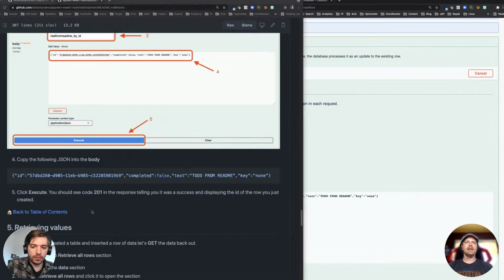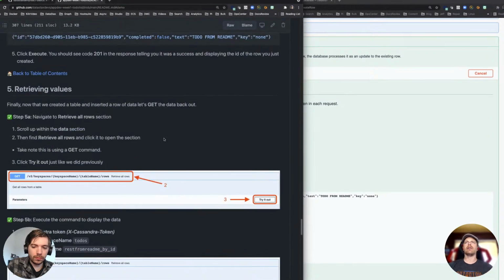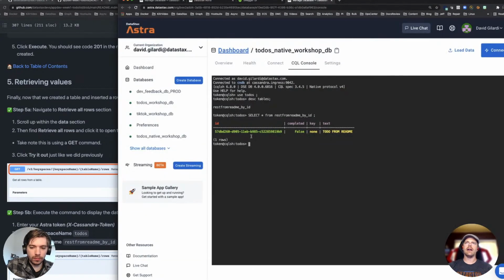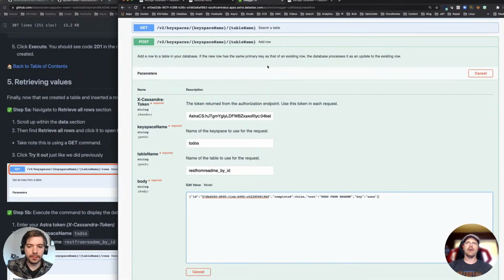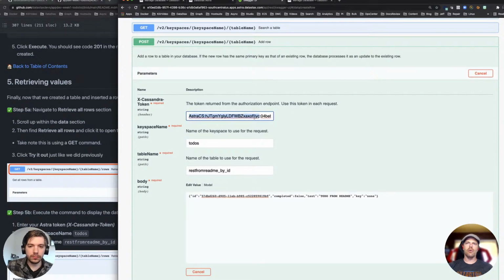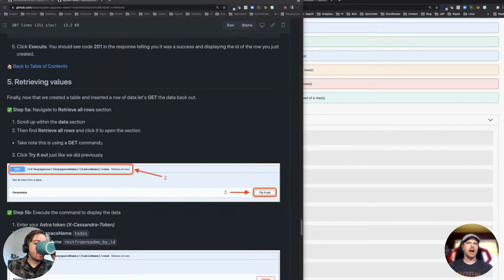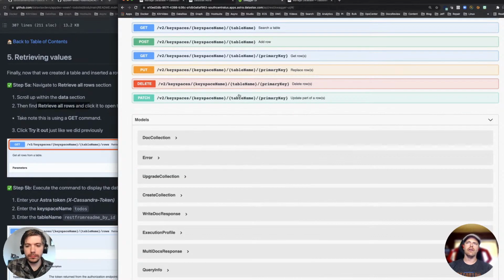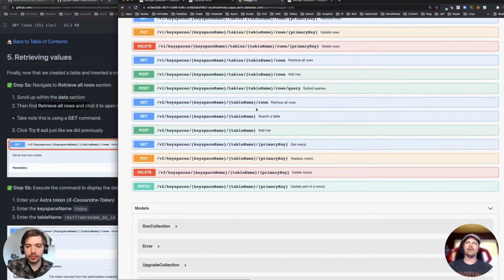All right, now finally, last thing, I want to retrieve some values. Okay, so we created a table, we added a row, right? We saw that we've actually done that in our database, but now I want to retrieve those. So again, I'm going to grab the token. I want to go in the data section again, and I want to retrieve all rows. Again, I want to use the v2 versions, right? So I'm in data, retrieve all rows. Here it is.